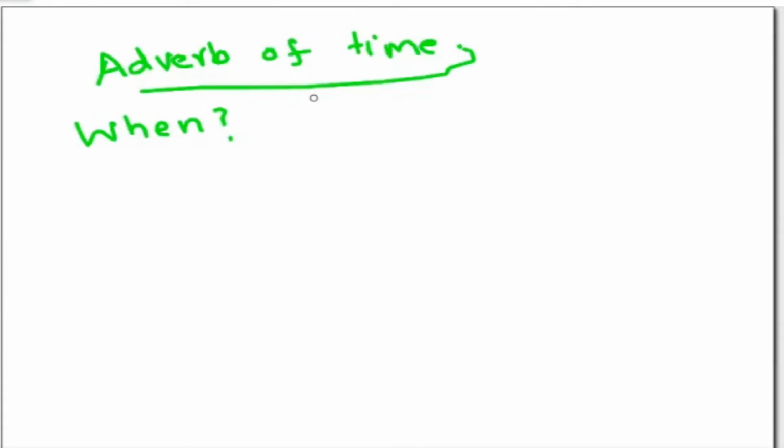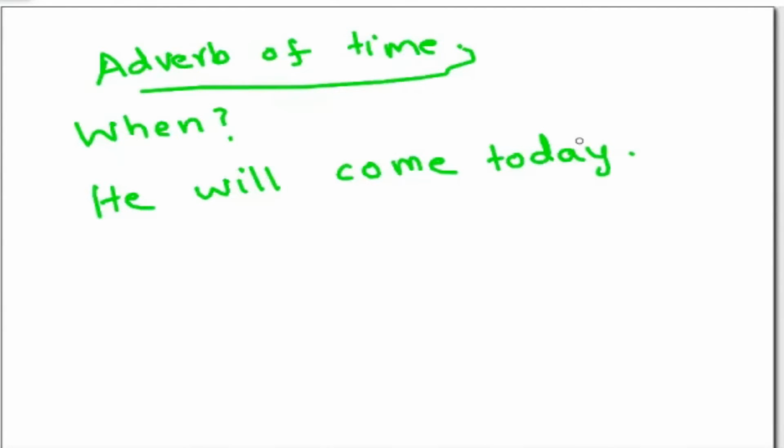For example, he will come today. I just took one sentence. When will he come? Today. What we discussed at the start of our lesson, just recall. So when we answer the question when, then you answer with the adverb of time.